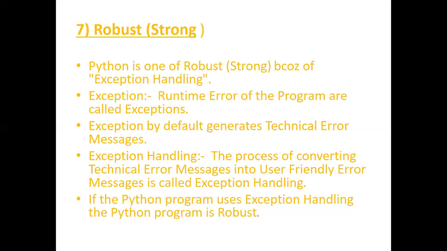No. No end user will understand this. Converting those technical error messages into user-friendly error messages is known as exception handling. If the Python program uses exception handling, that makes it a robust programming language.